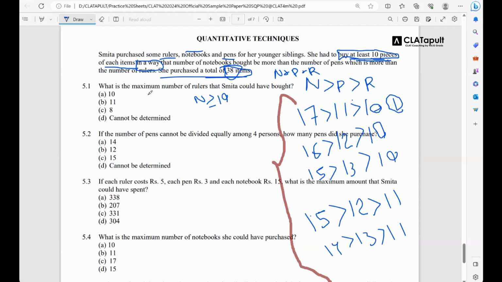What is the maximum number of rulers that Smita could have bought? Rulers are R, 10, 10, 10, 11, 11. So what would be the answer? 11. You go with option B. देखो कितना easy है, बहुत आराम से होगा.